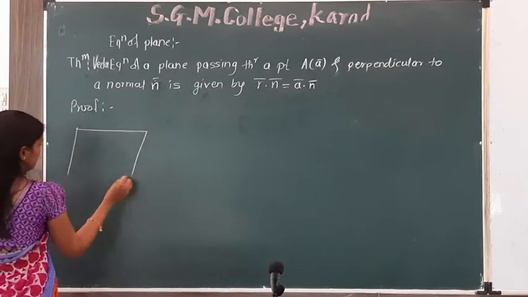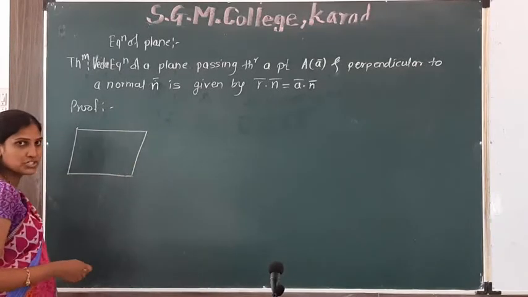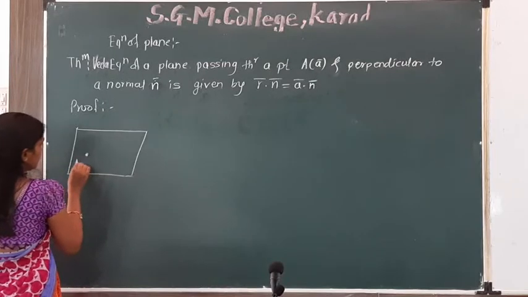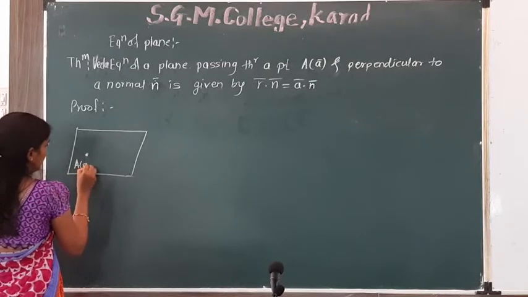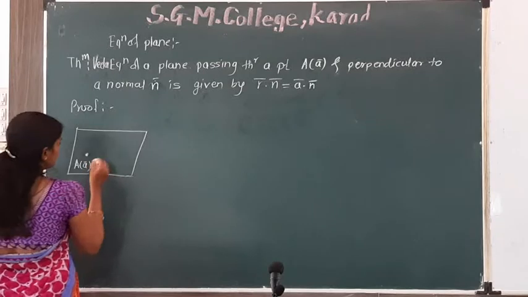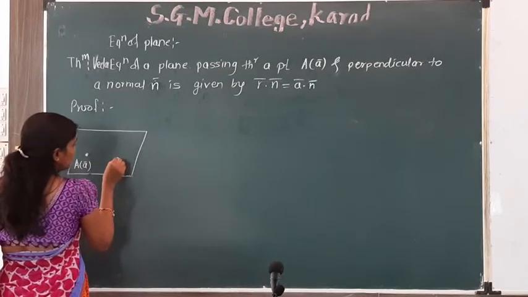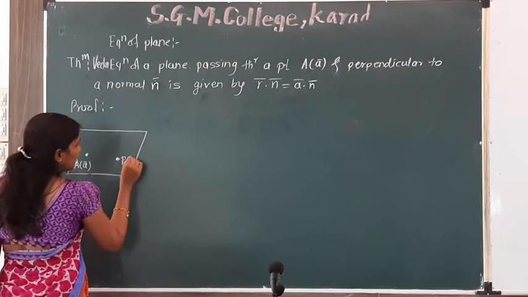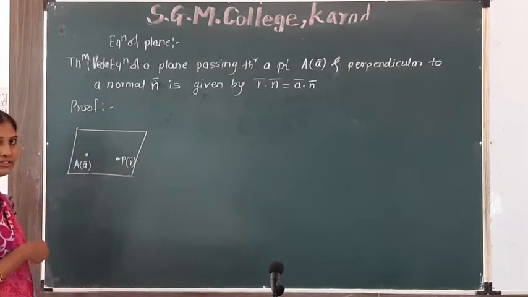Consider a plane. Suppose this is a plane. Here is any point A of a bar on the plane. Consider another point, any variable point P of r bar in the plane.